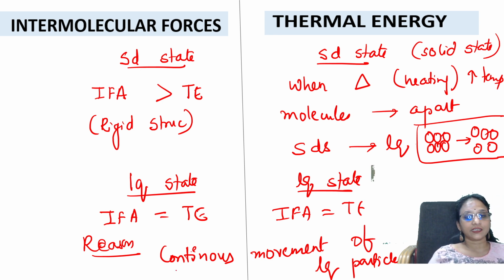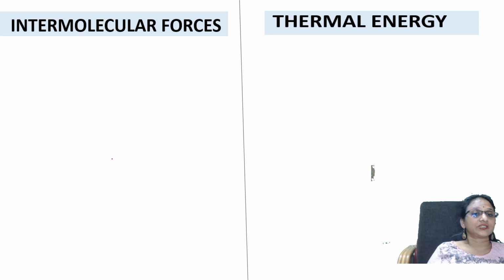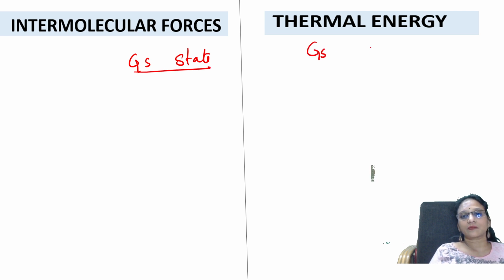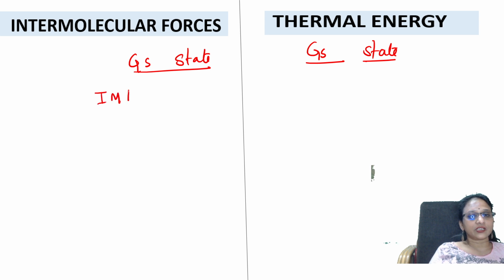Suppose I go with the gaseous state, GS means gaseous state. Now what is going to happen? In gases the diffusion is more, correct? Because they move very far, the distance is more and attraction is less.